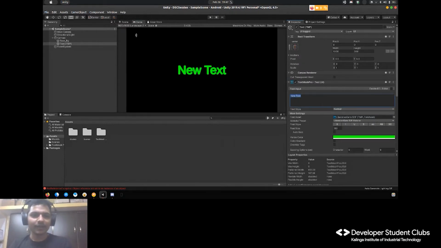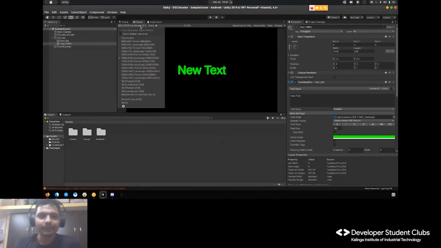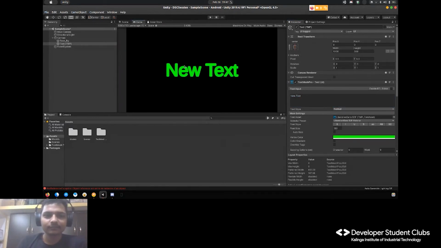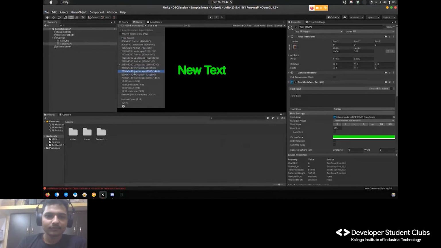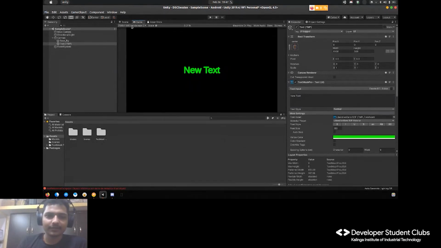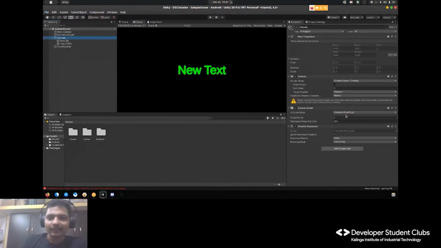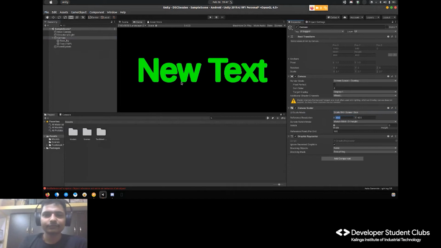Cool. So we are done with our new text, but there is a problem. Now again, when you change the screen, the size of this thing is changing. Why? It should not happen like this. It is because our canvas is set to constant pixel size. That is, whatever pixel we are defining, take that pixel and put it on each and every screen. But we don't want it. We want it to scale with screen size. So as you can see, it's just bigger now.